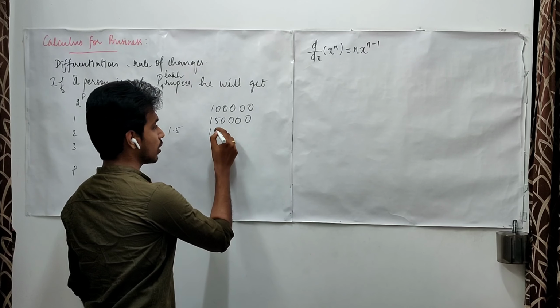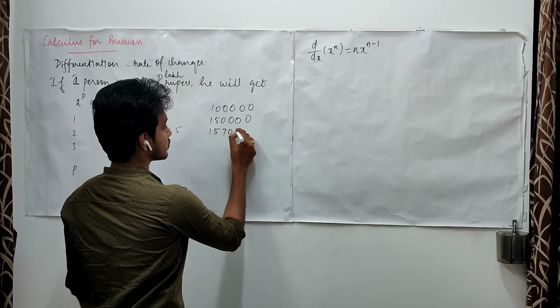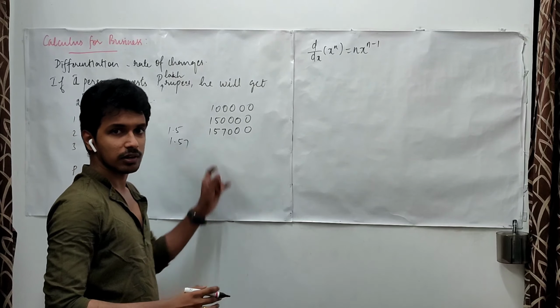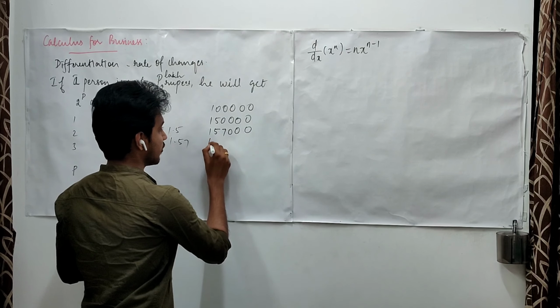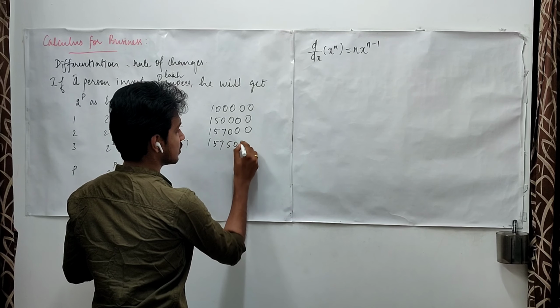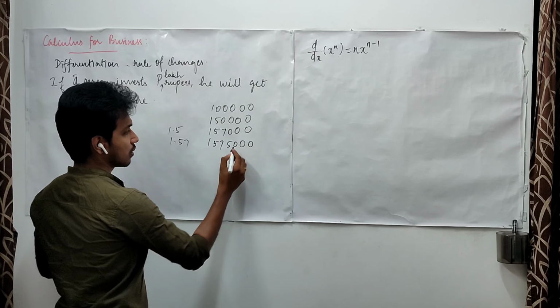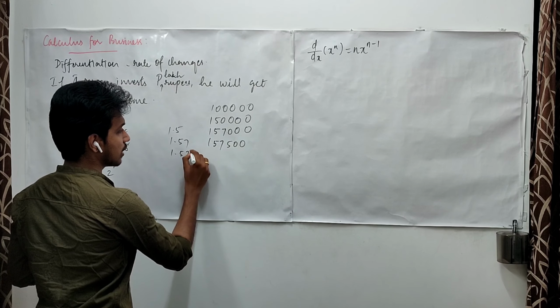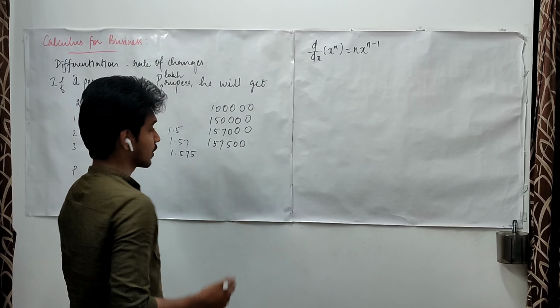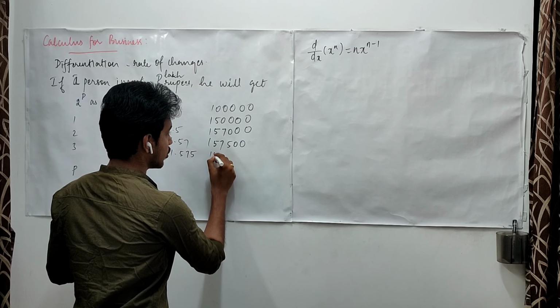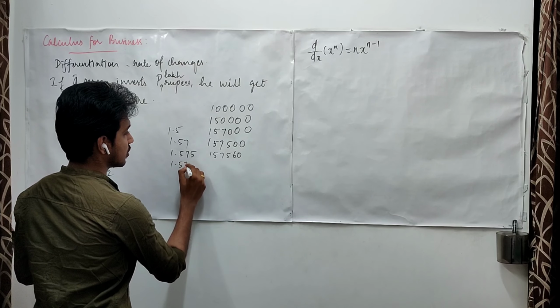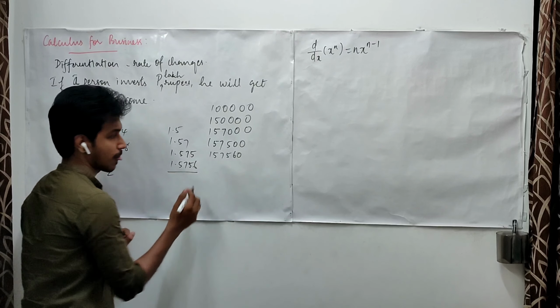If I am going to invest this amount, then I need 1.57 to represent it.